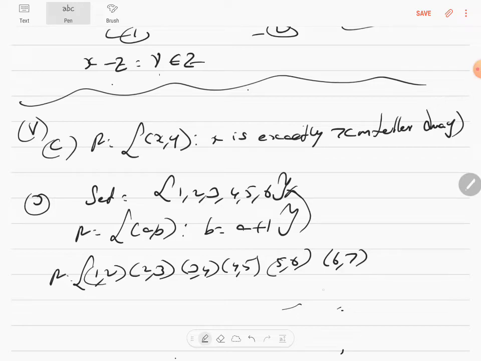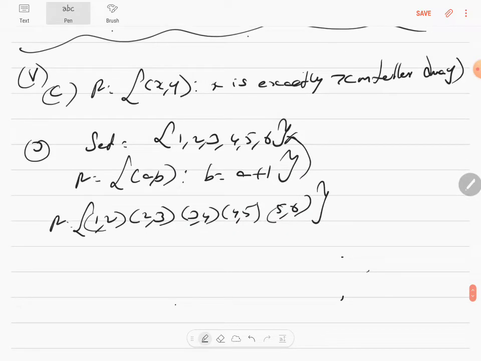Again you are shaking your head. I am not supposed to write that. I always write wrong things to identify if you are able to say no, so that you are 100% listening to the class. So that's it. This shows that it's not reflexive, because each and every element of the set, from (1, 1) till (6, 6), is not an element of R. Therefore it's not reflexive.